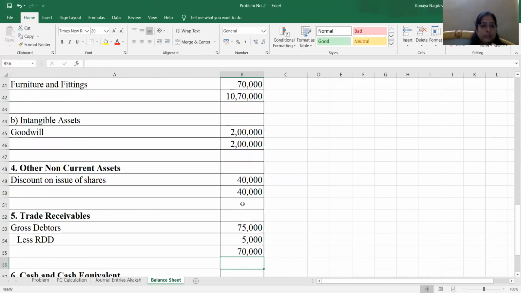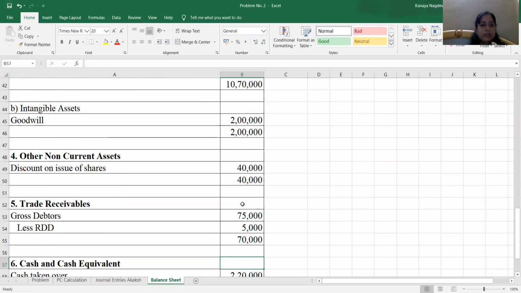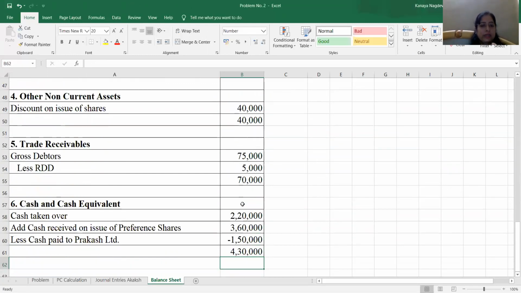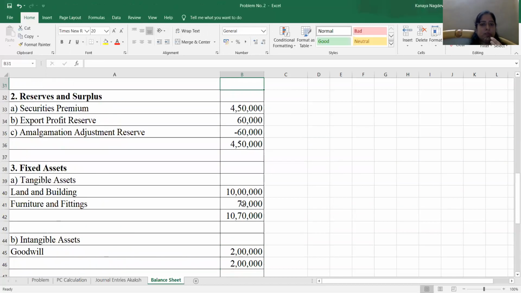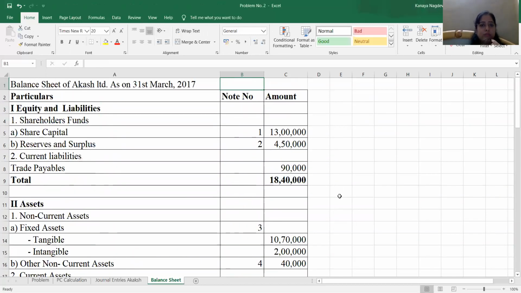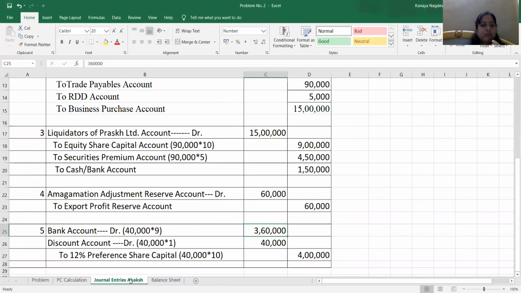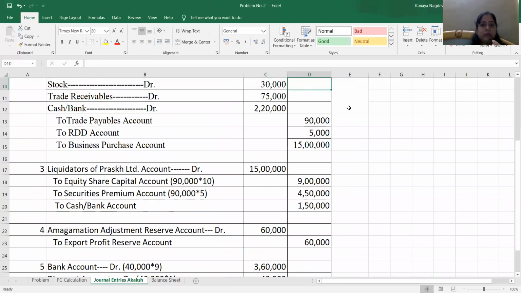Other non-current asset is 40,000. Debtors are 70,000. Cash is 4,30,000. I have posted all these figures here. You can see share capital 13 lakh, reserves and surplus 4,50,000, trade payables 90,000. We have not made any note for this. Just from the journal entry, this amount of trade payable which was credited is posted into the balance sheet.